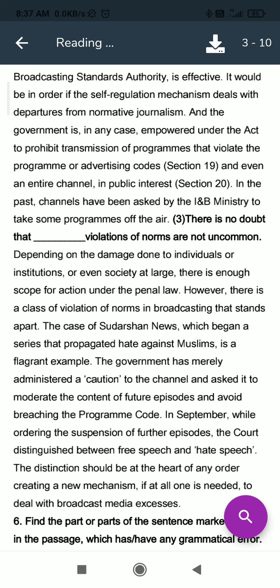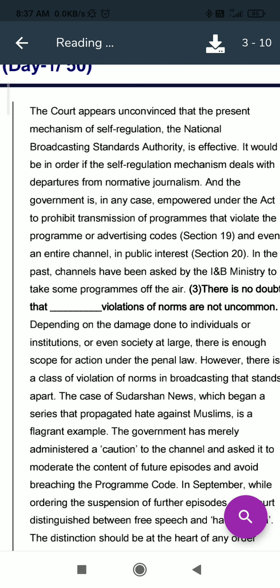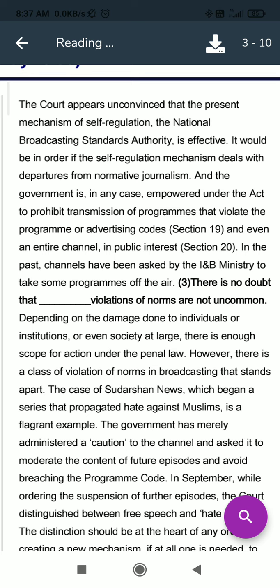So we will move to sentence number 3. There is no doubt that dash violations of norms are not uncommon. So we will read 2 to 3 lines above this line. Okay, we will start from the end. And the government is in any case empowered under the act to prohibit transmission of programs that violate the program or advertising codes and even an entire channel in public interest. In the past, channels have been asked by the I and B ministry to take some programs off the air. There is no doubt that dash violations of norms are not uncommon.